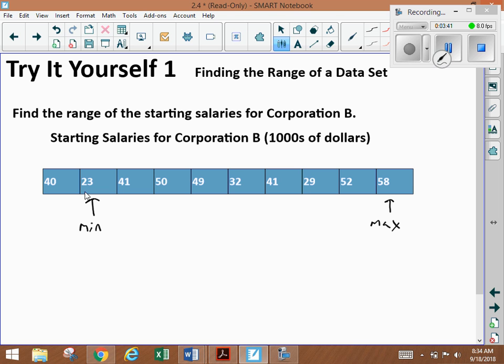And so max minus min is going to be equal to 58 minus 23. That's the same thing as our range, which is 58 minus 20 is 38, 38 minus 3 is 35.